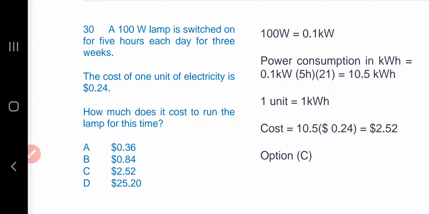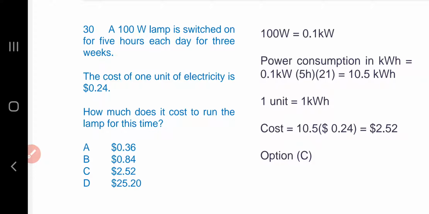Question number 30. A 100 watt lamp is switched on for 5 hours each day for 3 weeks. The cost of 1 unit of electricity is $0.24. How much does it cost to run the lamp for this time? We know 100 watt is 0.1 kilowatt. Power consumption in kilowatt hours is therefore 0.1 kilowatt multiplied by 5 hours multiplied by 21 days, and that is 10.5 kilowatt hours.